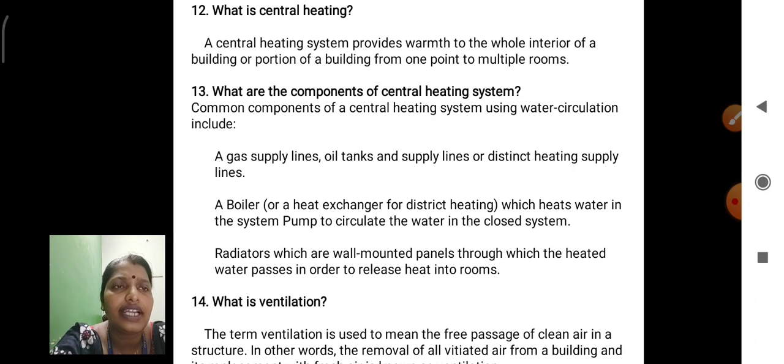Okay, this was the central heating system. Major components are analyzed. And next, ventilation.